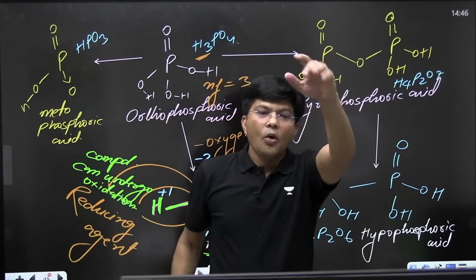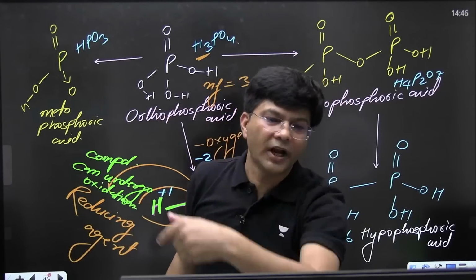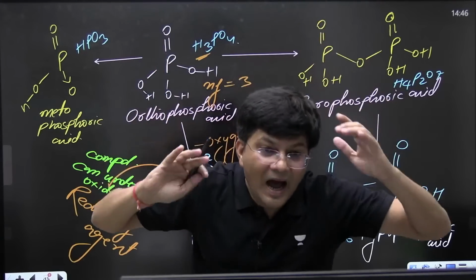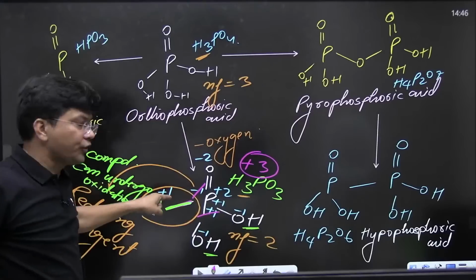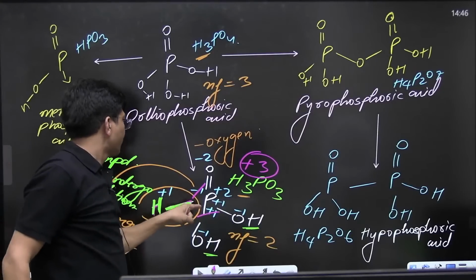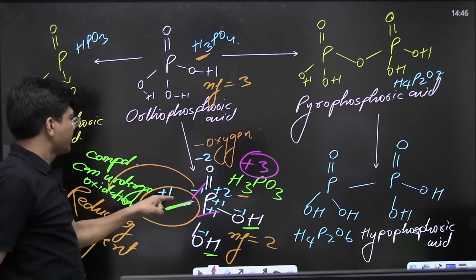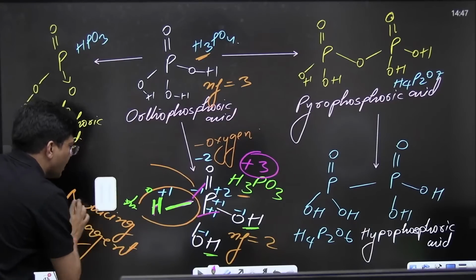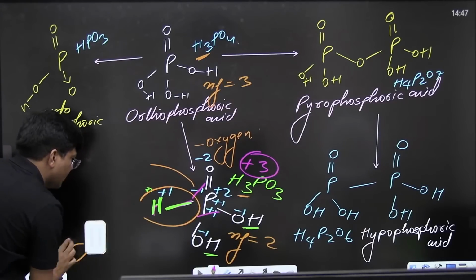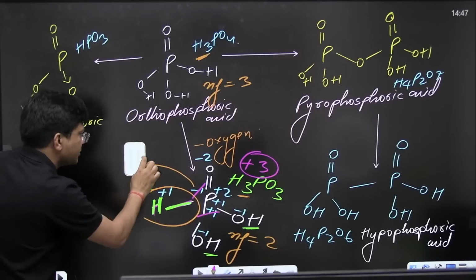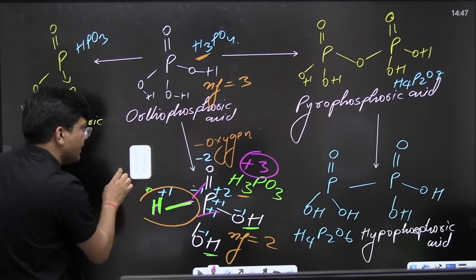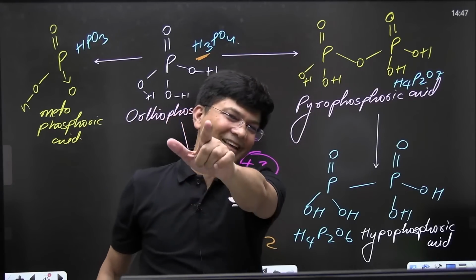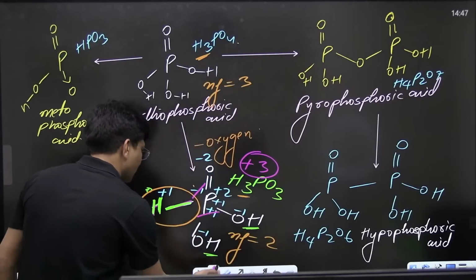What do you call it, ous or ic? Just let me know in the chat section. It's plus 3. Will you call it ous or ic? Yes, I'm waiting. Ous, absolutely correct.